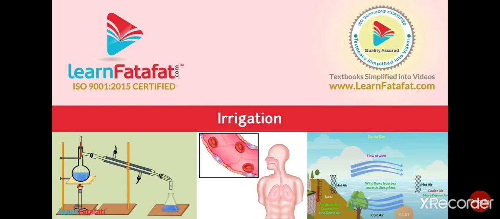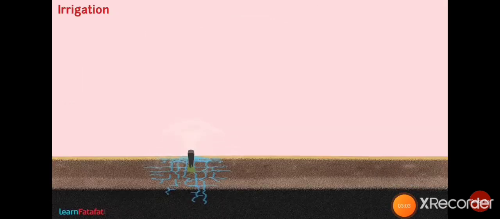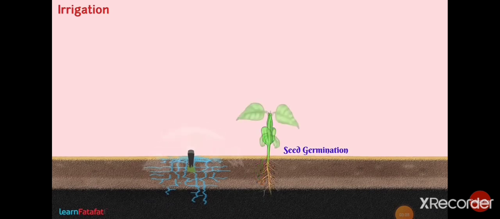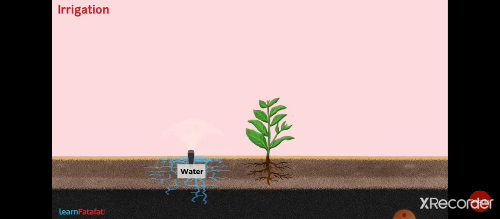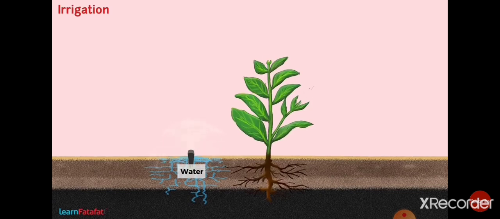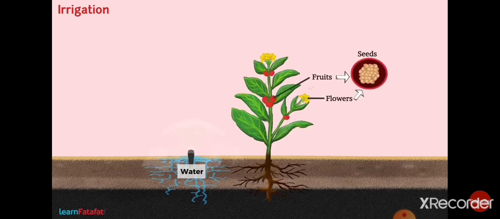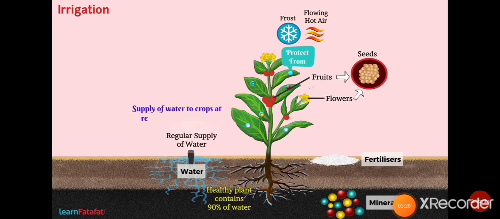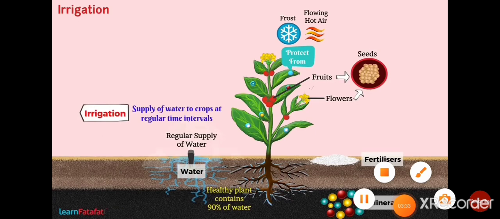Irrigation. In crop fields, seeds can germinate only when there is availability of a sufficient amount of water. Furthermore, plants also need water for growth and development of flowers, fruits and seeds. Plant roots absorb water present in the soil. The supply of water to the crops at regular intervals is called irrigation.